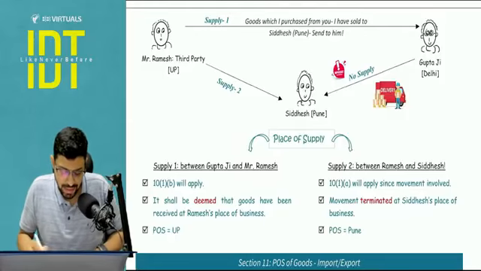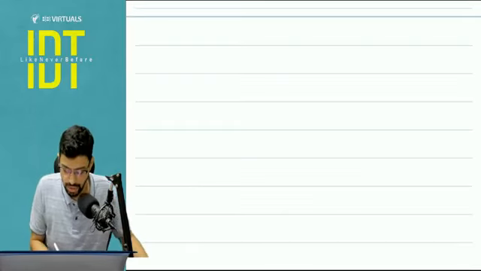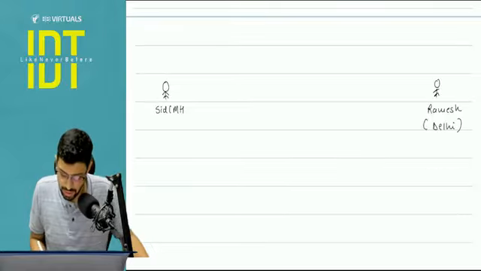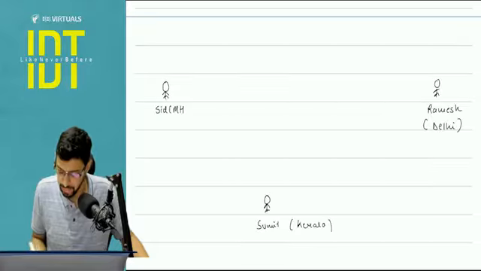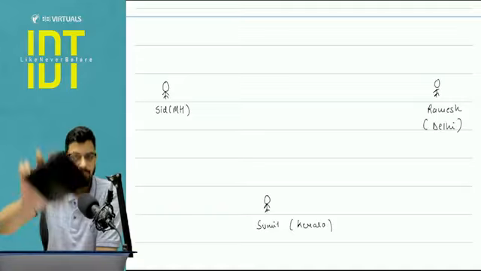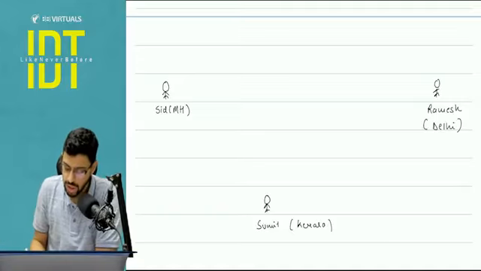Now what happened? Let's say I'm here in Maharashtra, and I buy goods from Mr. Ramesh. Ramesh is, let's say, in Delhi. And here there is Sumit. Sumit is, let's say, in Kerala. Now just understand one thing. I bought a calculator. For example, I placed an order for a calculator from Mr. Ramesh. So Ramesh is supposed to supply me a calculator.